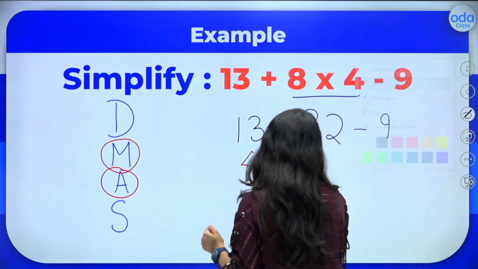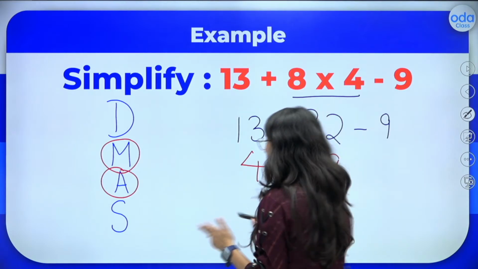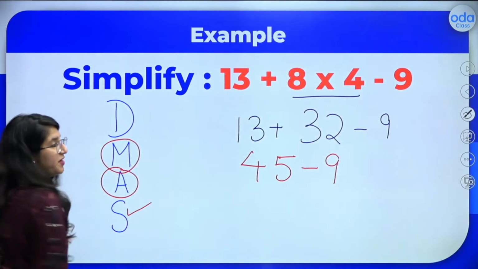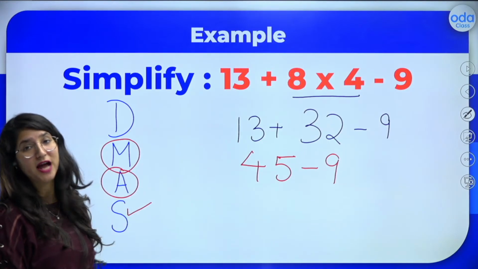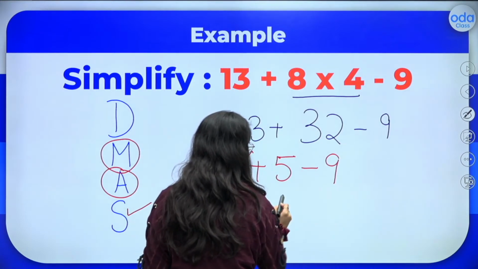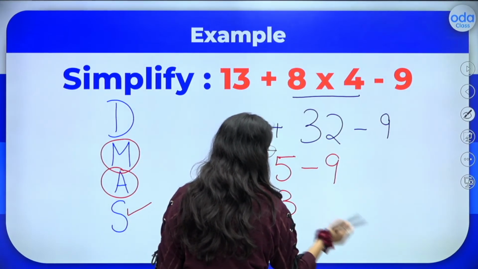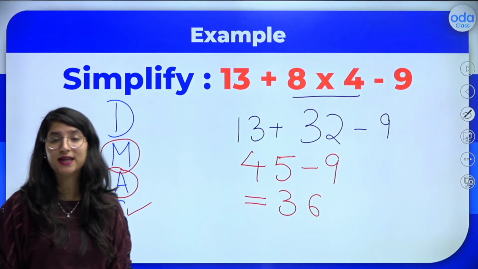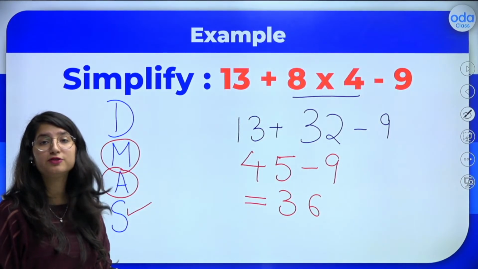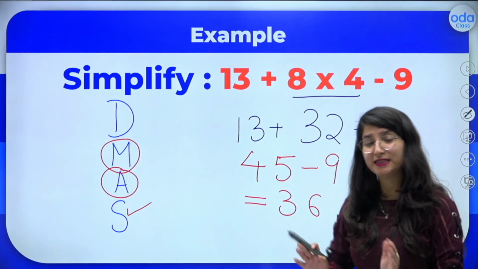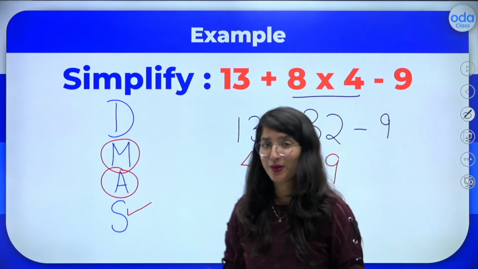Only minus 9 is left. So after addition, we have to do subtraction. So I will simply subtract 9 from 45. So what do I get? I get 36 as the answer. Yes, everybody? I hope I'm clear to all of you. Kids, I hope you all are getting the DMAS rule very well.